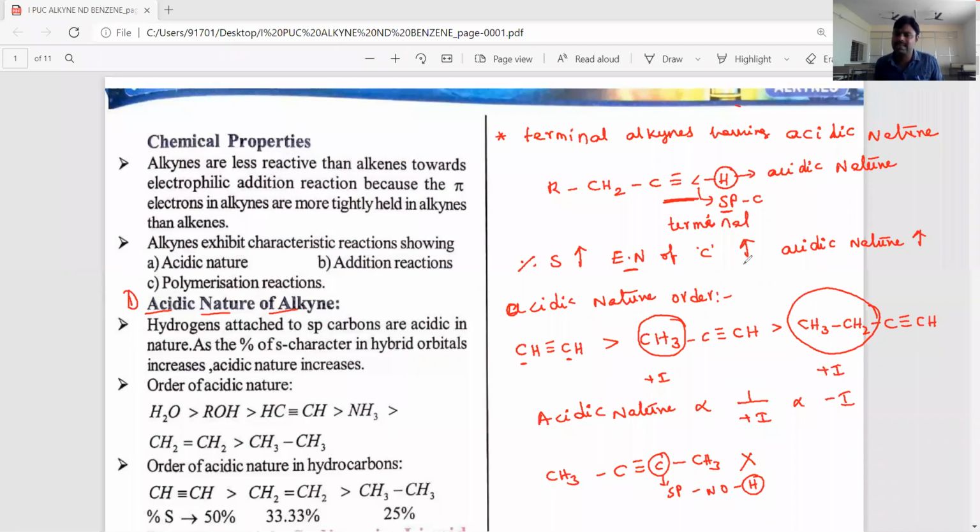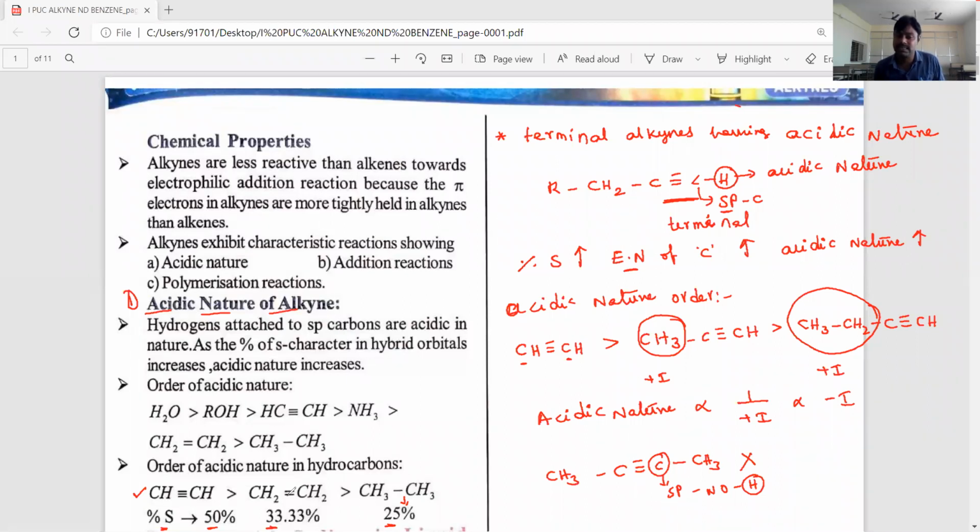Now, if you understand hydrocarbons, alkynes, alkenes and alkanes: in alkynes the percentage of s character is 50%, in alkenes the percentage of s character is 33.3%, and in alkanes, sp3 hybridized carbon, the s percentage is 25%. So as the percentage of s character in the hybrid orbitals of carbon increases, the electronegativity of the carbon atom increases, and then the acidic nature increases.